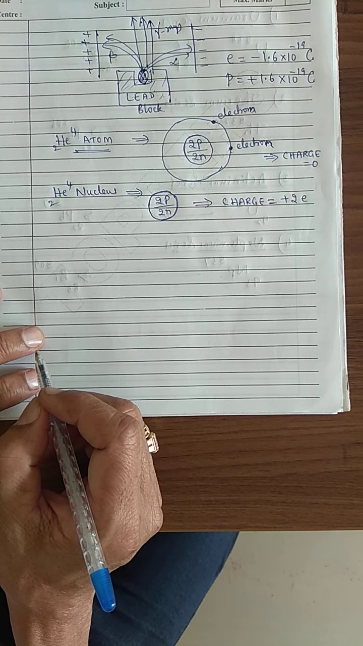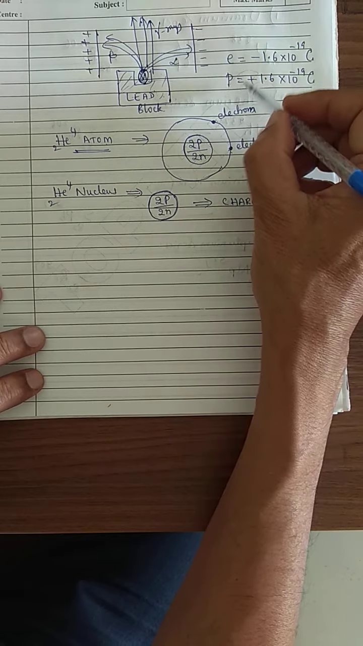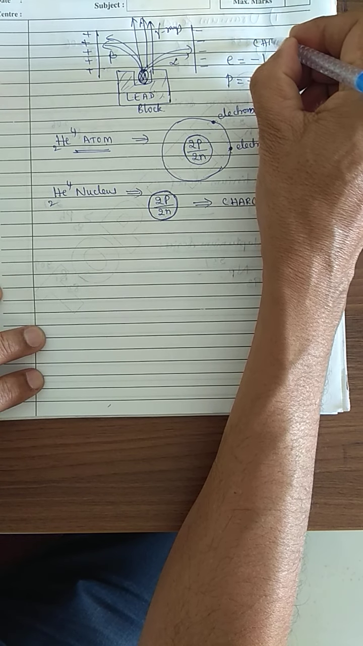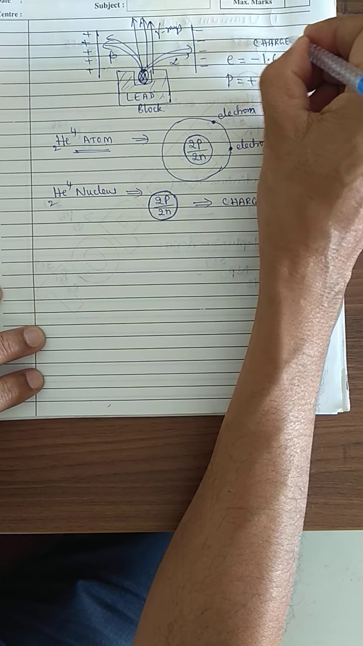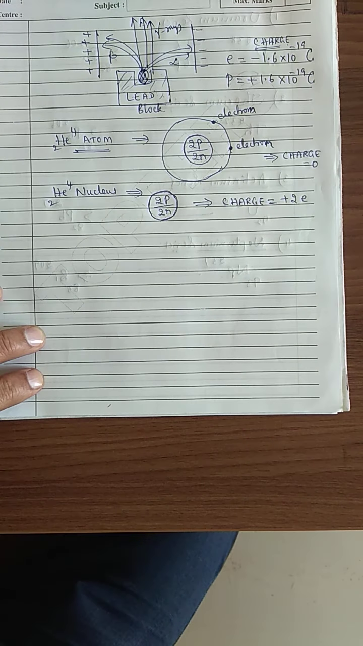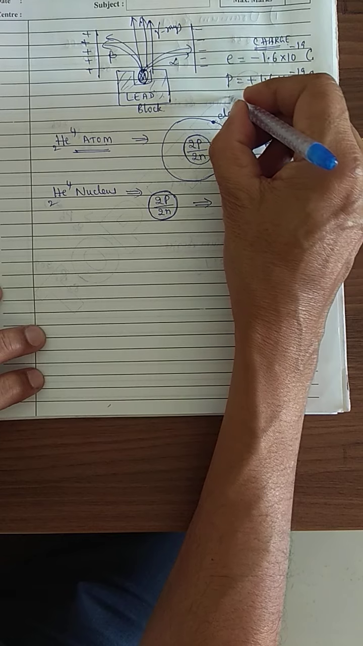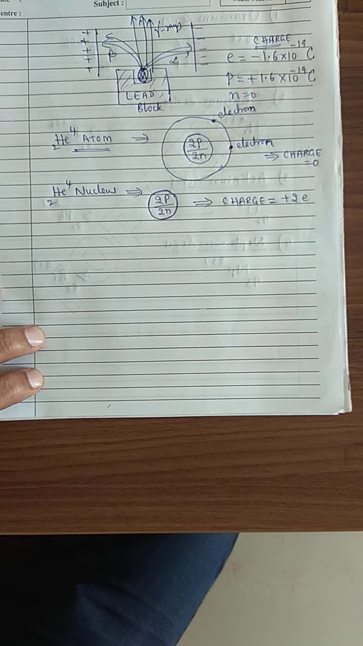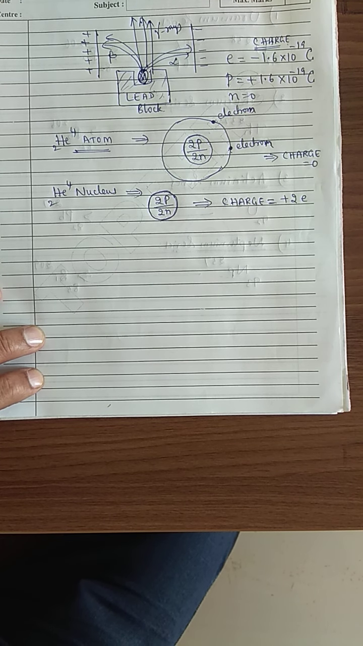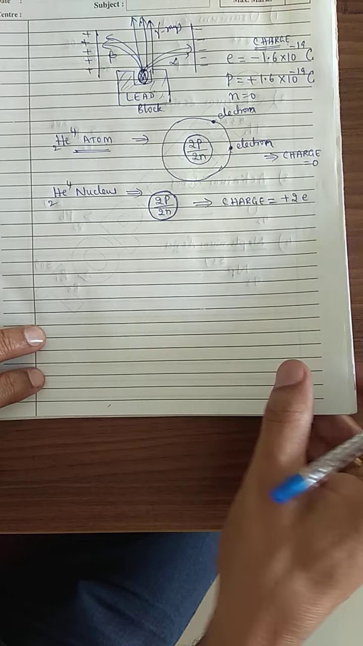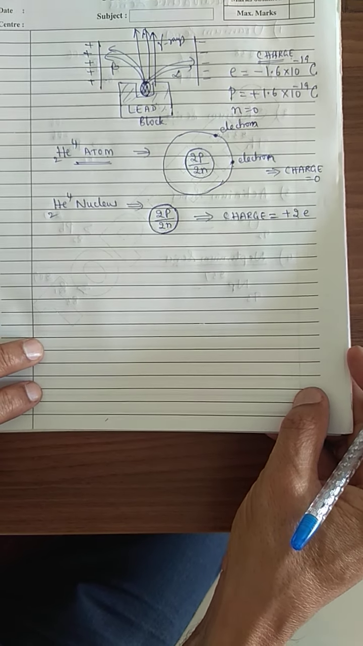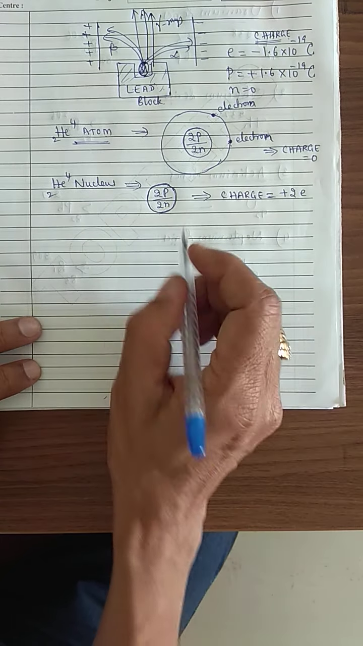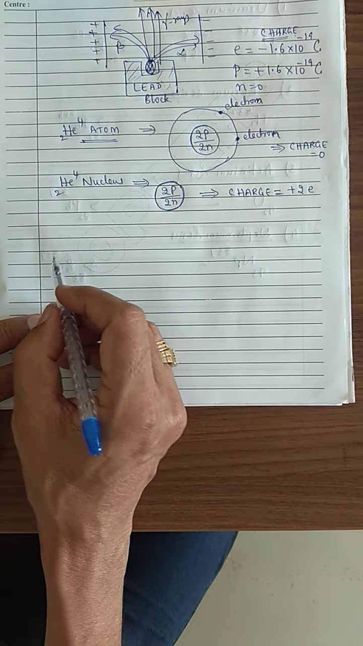I am not writing the mass, it is only the charge. The charge of an electron is negative, the charge of a proton is positive, and the charge of a neutron is 0. A neutron does not carry any amount of charge, it is a chargeless particle. Follow this. Now return back to the concept.